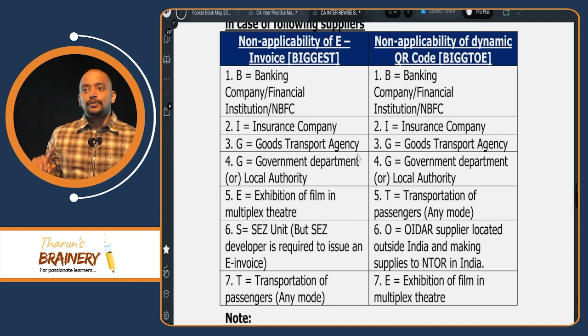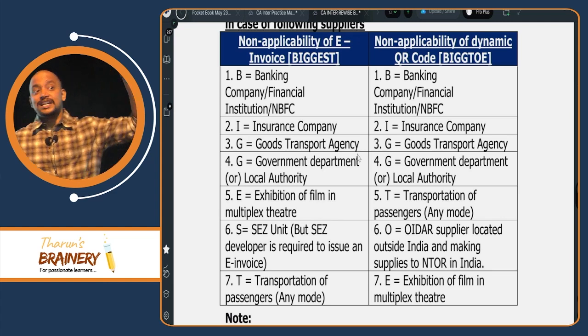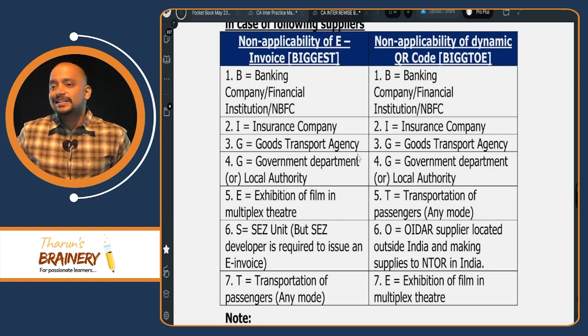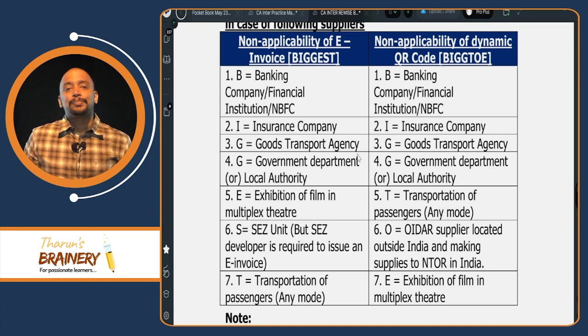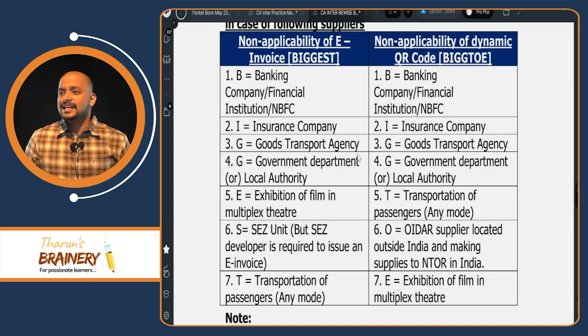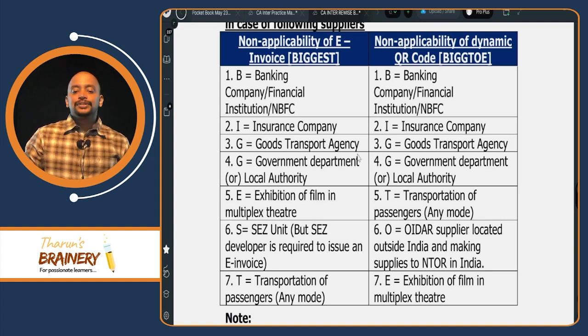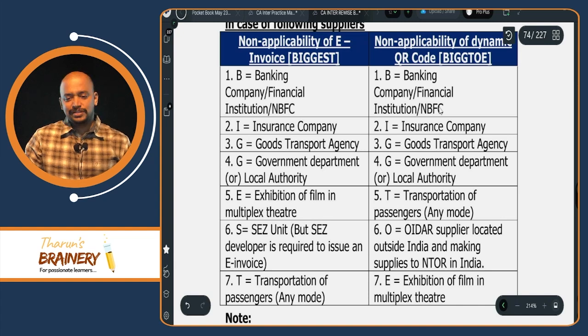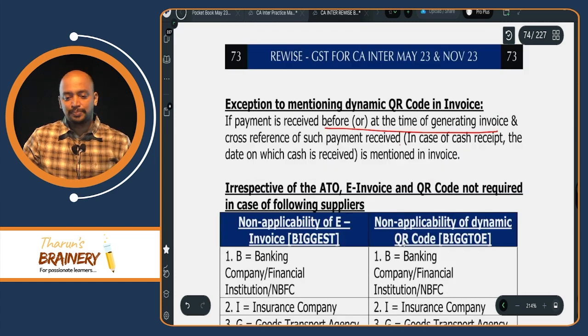O alone extra. What is generally O? We have heard OIDAR supplier. So OIDAR supplier located outside India making supply to non-taxable online recipient in India. Then E is same, exhibition of film in a multiplex theater. So these cases, dynamic QR code is not required. So anyway, the question can be asked, don't interchange and write. For e-invoice, it is BIGGEST. For dynamic QR code, it is BIG TOE. Only difference is this place. So here SEZ unit and here OIDAR supplier.